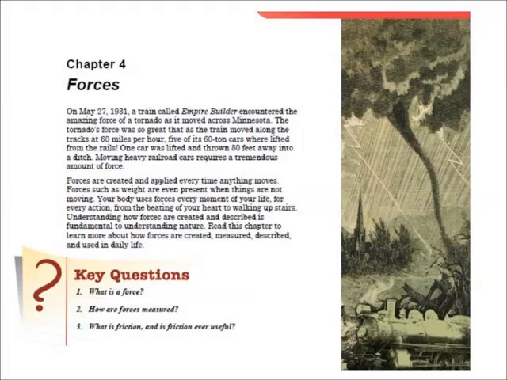4. Forces. On May 27, 1931, a train called Empire Builder encountered the amazing force of a tornado as it moved across Minnesota. The tornado's force was so great that the train was moved along the track at 60 miles per hour. 5 of its 60-ton cars were lifted from the rails. 1 car was lifted and thrown 80 feet into the ditch. Moving heavy railroad cars requires a tremendous amount of force.